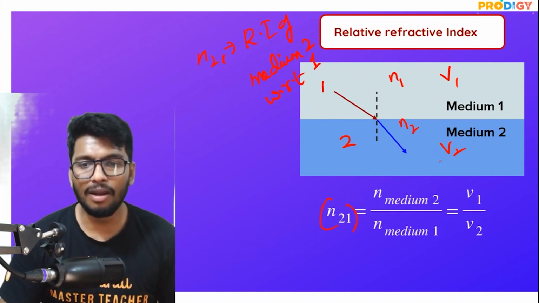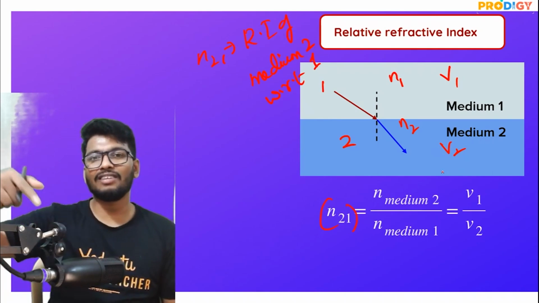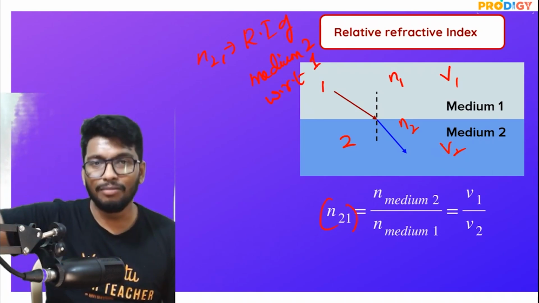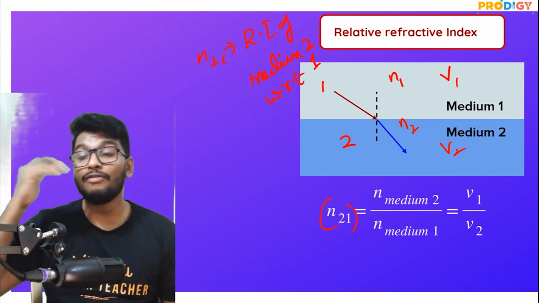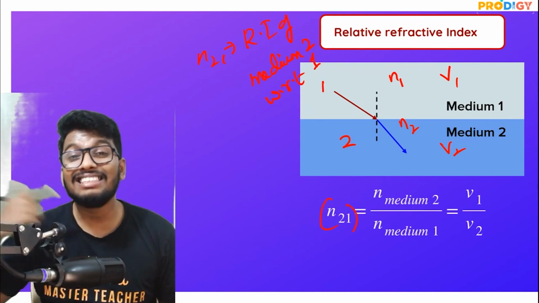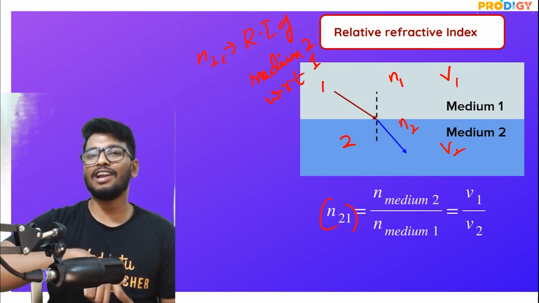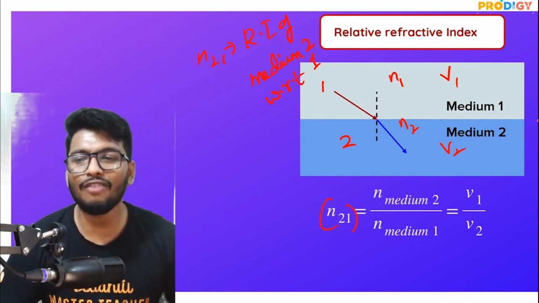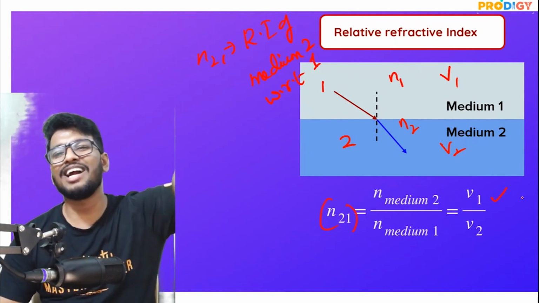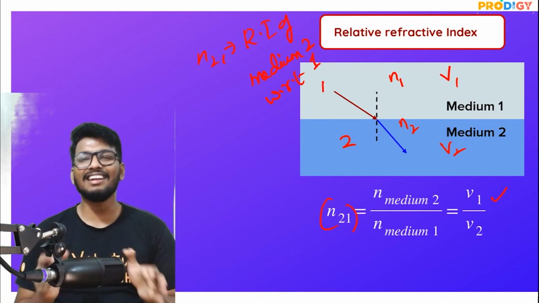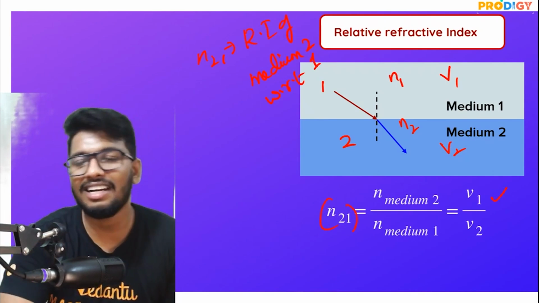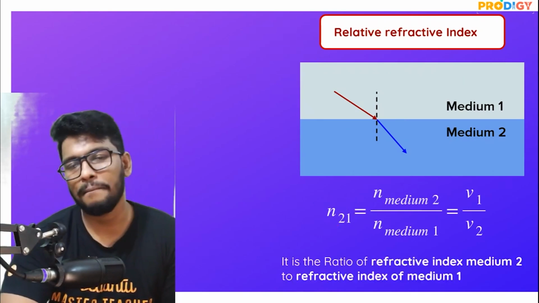So the formula becomes what? N21 is equal to the refractive index of the light in medium 2 divided by the refractive index in medium 1. All right. And if I do not have the refractive index, at that time I can use the velocity of light formula, which is nothing but the velocity of light in the first medium divided by the velocity of light in the second medium. So if you know this, again, you can find the relative refractive index of two different mediums. All right, guys.